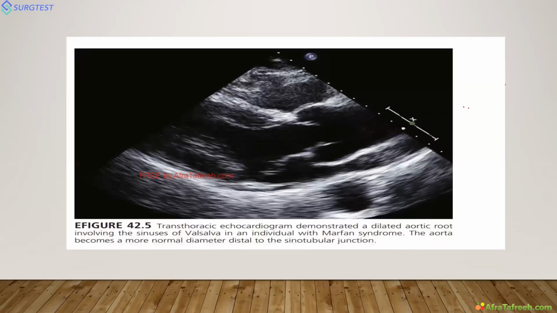Here you can see the echo. This is the parasternal long axis view for a patient with Marfan syndrome. You can see this is the left ventricle leading to the aorta. You can see the dilated aortic root. The aortic root is very much dilated, and this is the root dilatation, compared to a normal aortic root. So this is the parasternal long axis view showing aortic root dilatation.